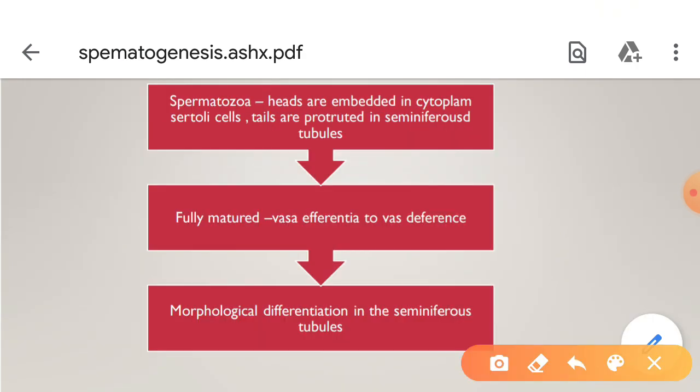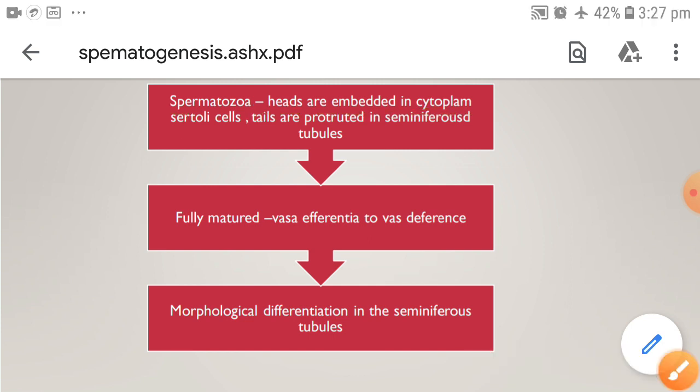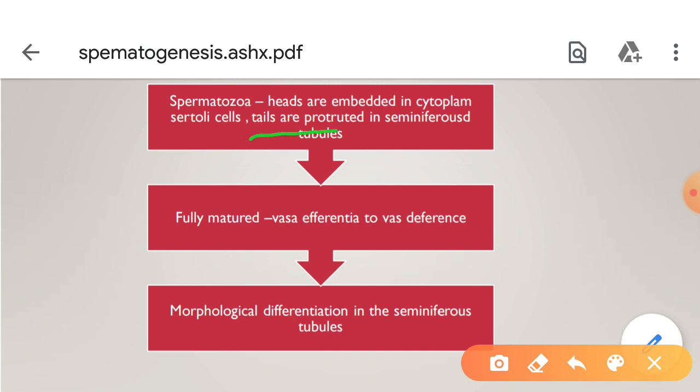When the spermatozoa are developing, their heads are embedded in the cytoplasm of the Sertoli cells, and the tails protrude into the seminiferous tubules.